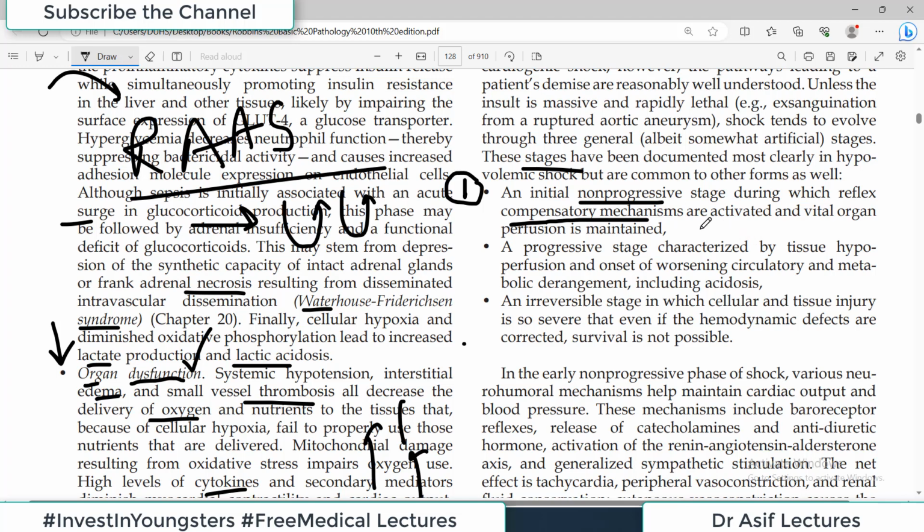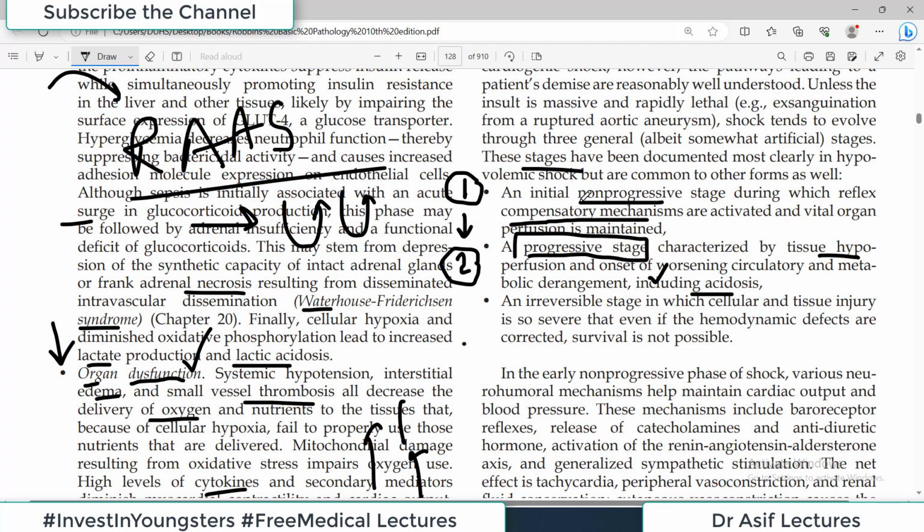But if somebody is ignorant or the patient is reaching the hospital with delay, or the doctor is not treating him properly, or whatever reason, then the shock progresses to the next level, which is stage number 2. In stage number 2, the patient starts developing the problem: tissue hypoxia, inflammation starts, whatever we discussed earlier, DIC will start, metabolic acidosis will start, oxygen consumption will decrease. So basically the problems and the typical characteristic features of shock will start happening in the second phase, which is known as the progressive stage.